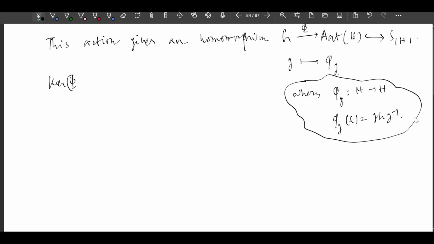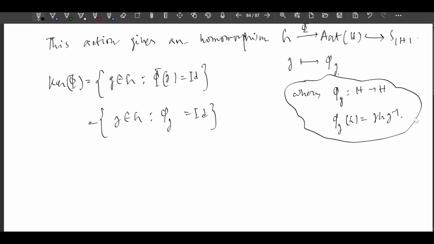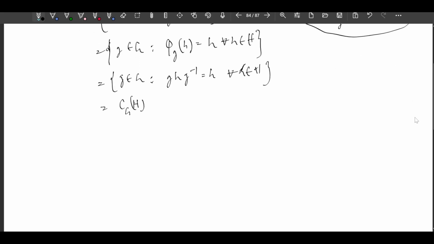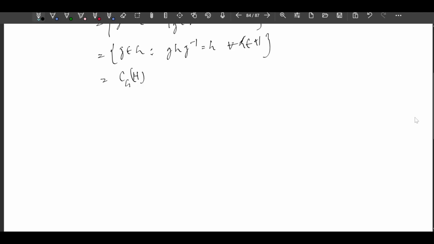Then the kernel of capital phi is all G belonging to G such that phi G is the identity automorphism. That means phi G of H equals H for all H in capital H. This implies G H G inverse equals H for all H in H. This is nothing but the centralizer of H in G. So the centralizer of H in G is the kernel of the homomorphism, and it is a normal subgroup since it is the kernel.